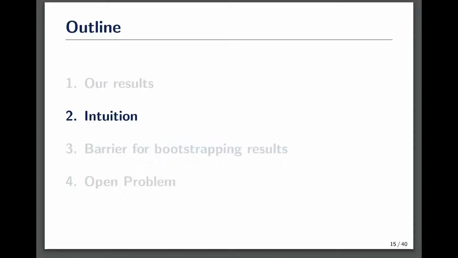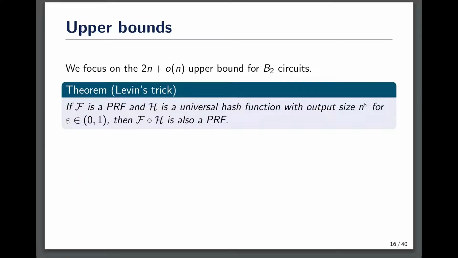Now we move on to discuss the intuition behind our results. Let's first look at the circuit upper bounds for pseudorandom functions, and we mainly focus on the 2n plus little o(n) upper bound for B2 circuits.